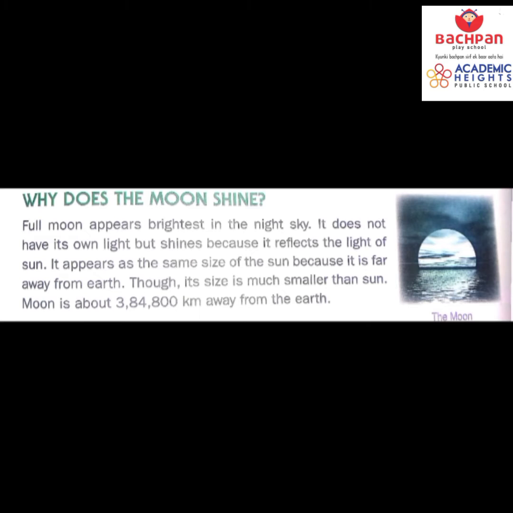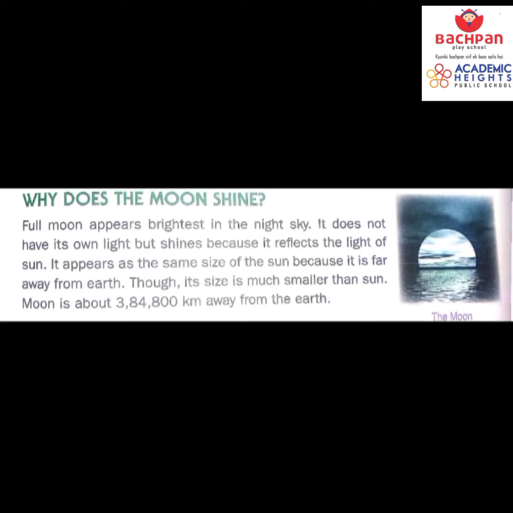Now, dear students, did this ever come to your mind, how does the moon shine? Why do we have a bright light of the moon in the night sky? Yes, when there is a full moon in the sky, it appears brightest in the night sky. It does not have its own light, yet it shines. Do you know how? It reflects the light of the sun. It shines only due to the light of the sun.